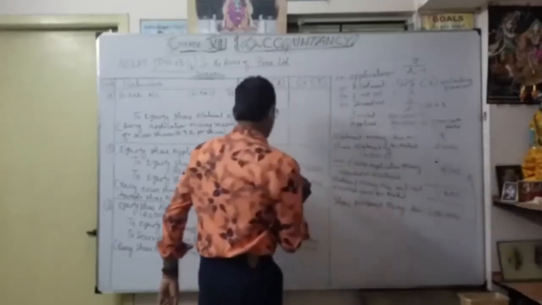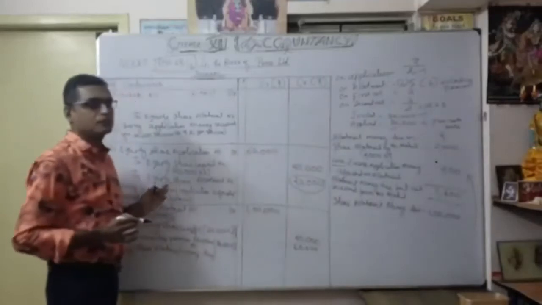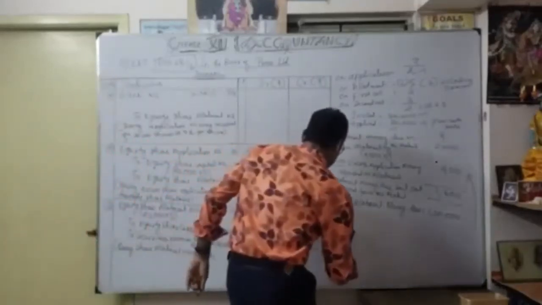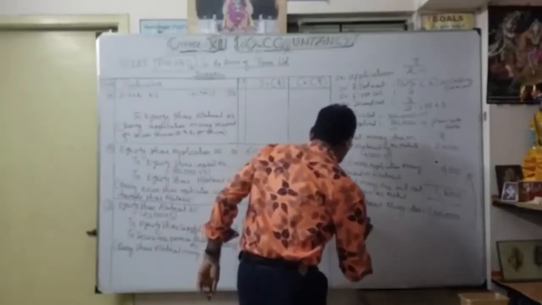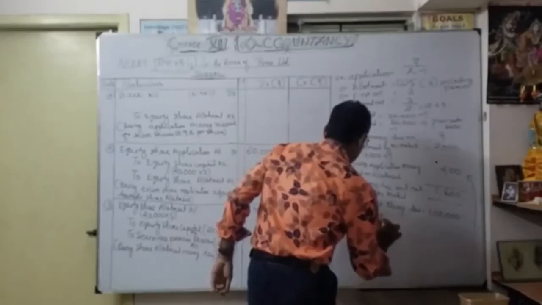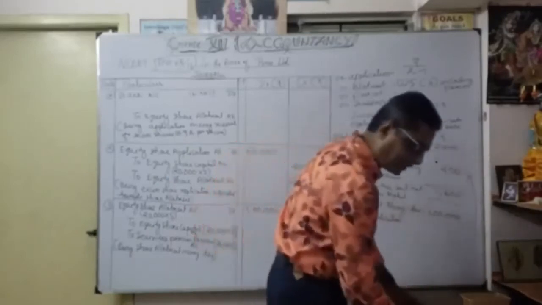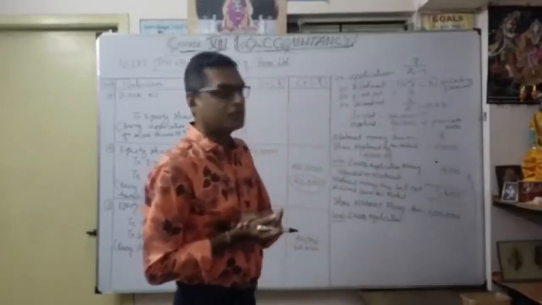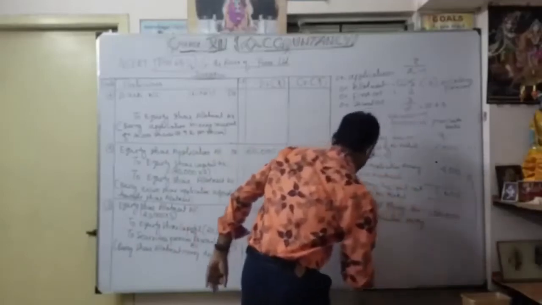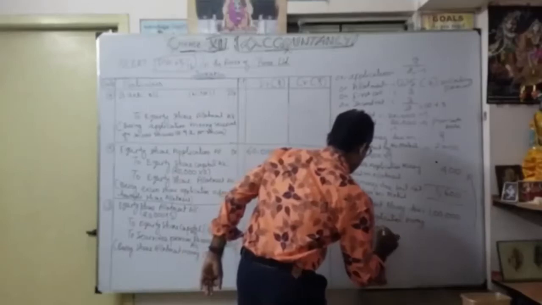So already you are going to adjust this 20,000 excess application money on share allotment. Now, less: excess application money adjusted on allotment.